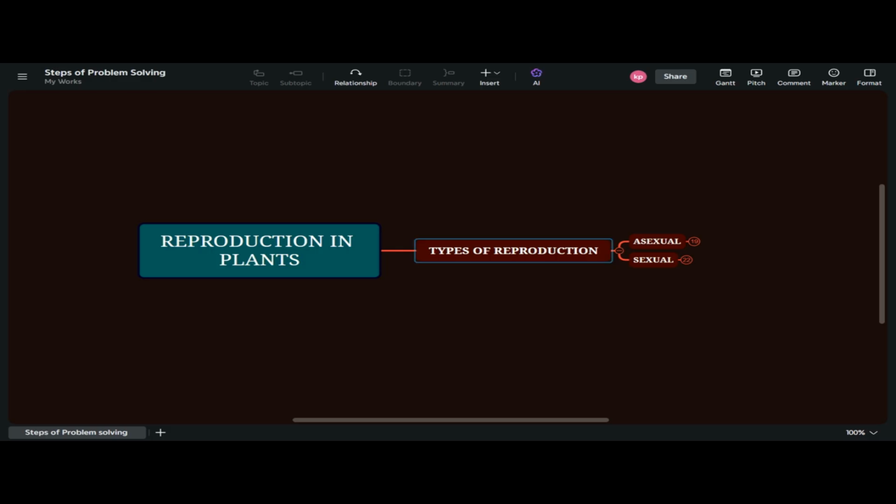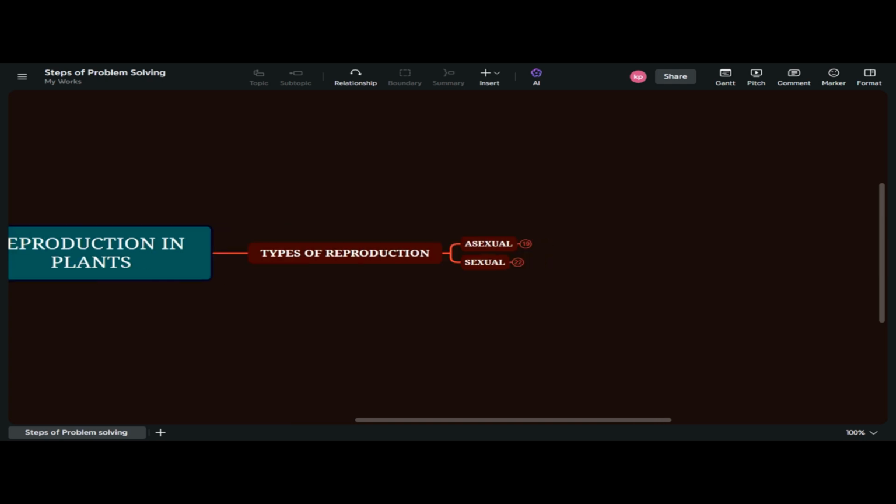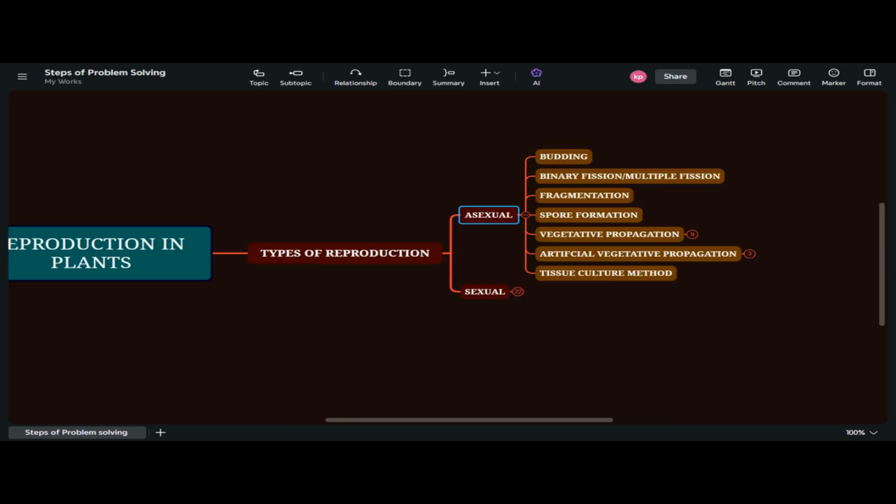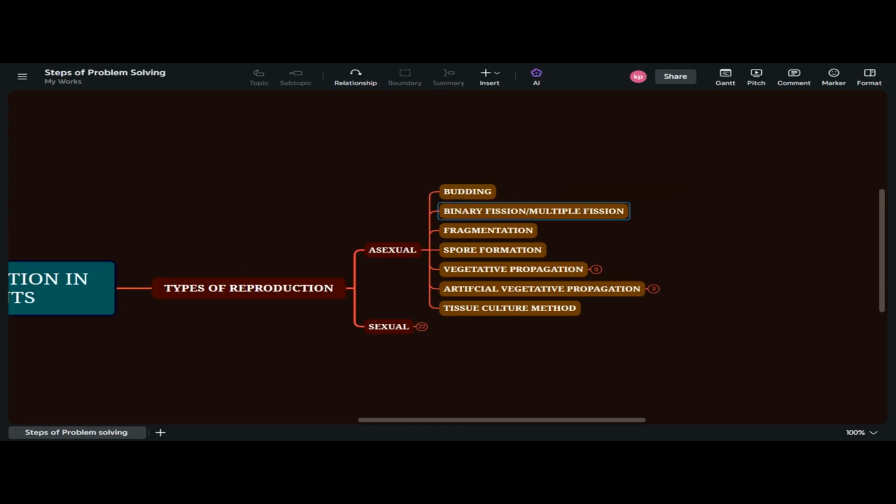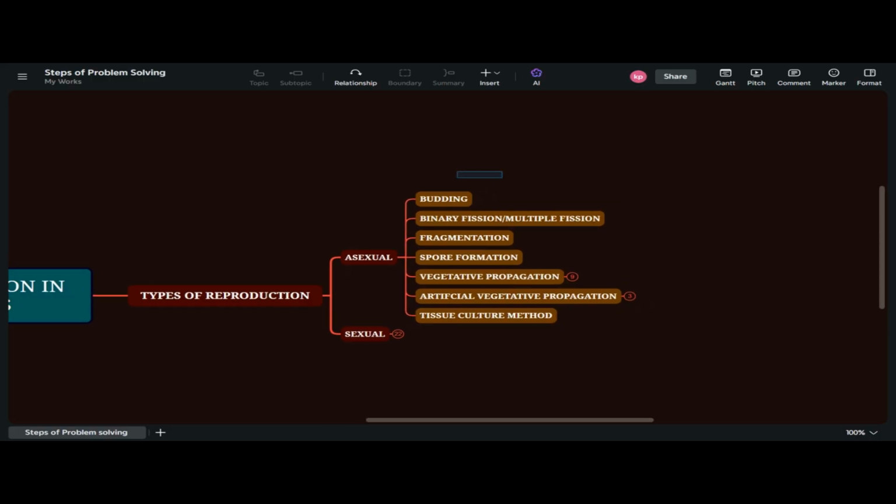I need to explain that this chapter is for class 8 ICSE students. So moving forward, we have asexual reproduction. As you can see here in the mind map, there are majorly 7 types, where these 3 are the previously read. I mean, you have been reading this in class 7. This is something new, and all these 3 are also new to us.